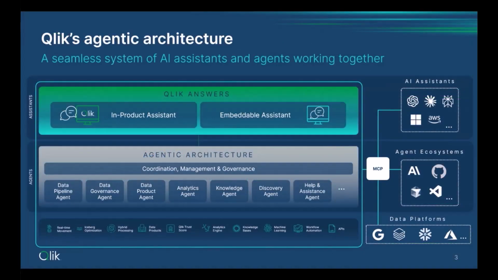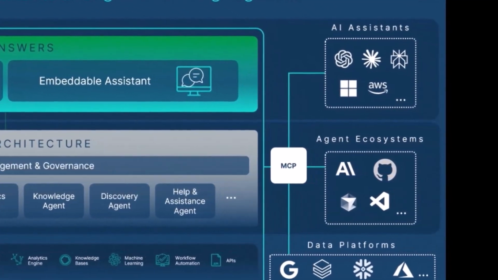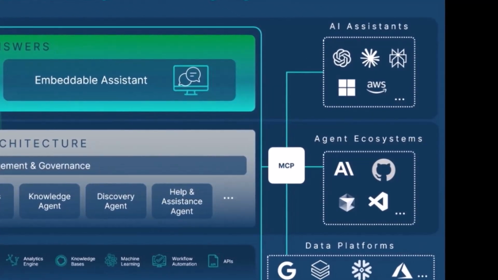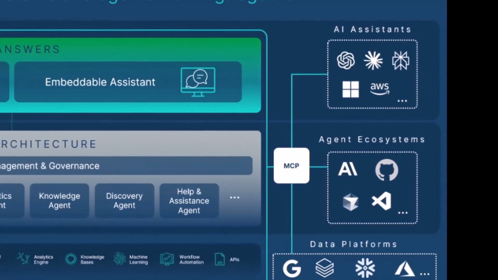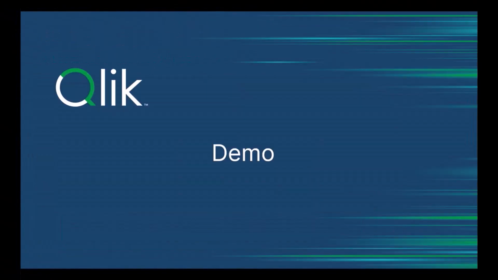MCP, short for Model Context Protocol, is an open standard that allows AI models, like large language models, to securely connect with and use external tools, applications, and data sources, enabling them to perform actions and access real-world information beyond their training data. So this means that you can continue to leverage the LLMs that you're already using and investing in, while also harnessing the underlying power of Qlik. So let's see it in action.